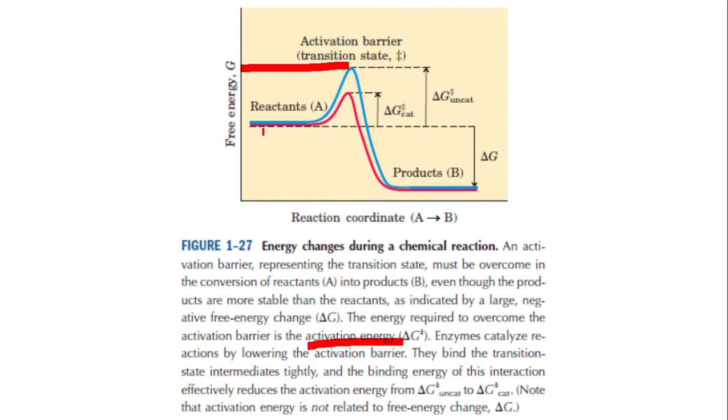But how? It is evident here, they lower the activation barrier. Enzymes lower the activation barrier, so that now there is a very little difference in energy between the reactants and the activation barrier, so more of the molecules can take part in the chemical reaction.